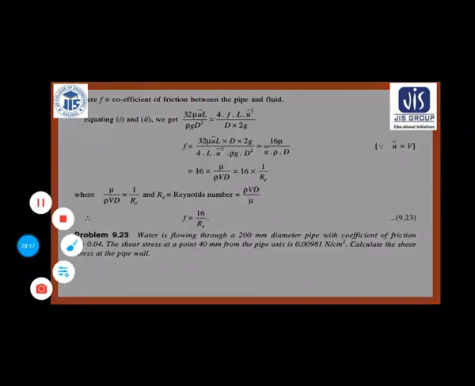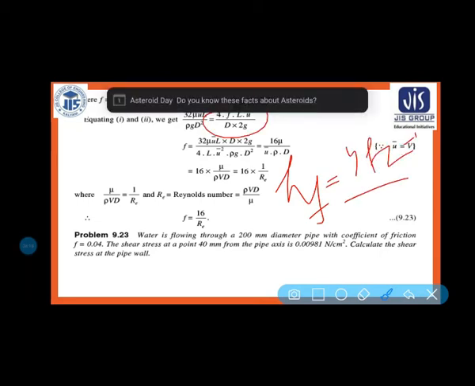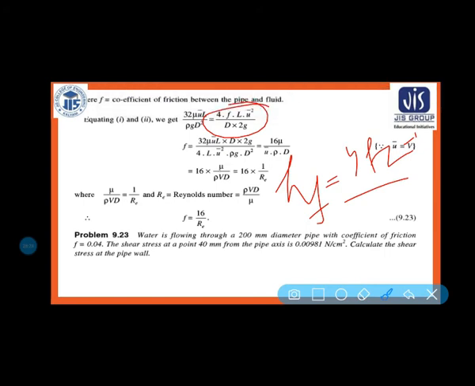Already I know that hf is equal to 4 f L v square by 2 g d, that is your Darcy-Weisbach formula. It will be discussed afterward when we discuss flow through pipe. hf is nothing but head loss due to friction, so that is nothing but the pressure head loss.